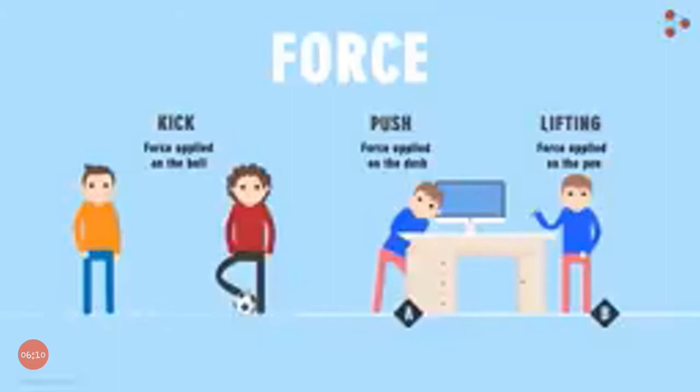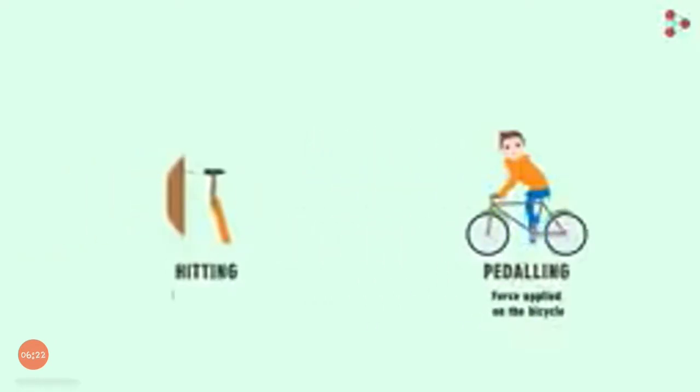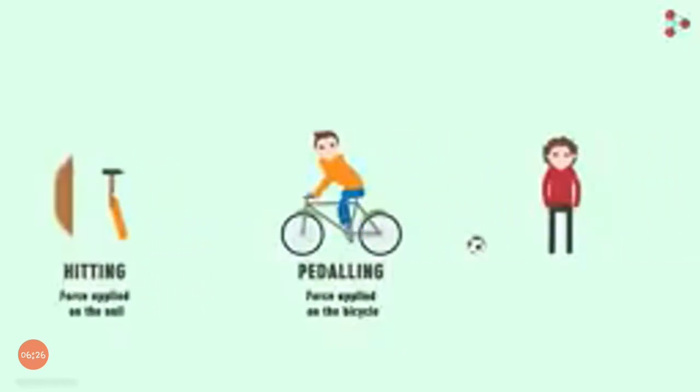There are many such actions that we can perform. While riding a bicycle, we pedal it continuously to keep it in motion. Here, pedaling is the force that we apply on a bicycle. Hitting the hammer on a nail is also a force applied on the nail.